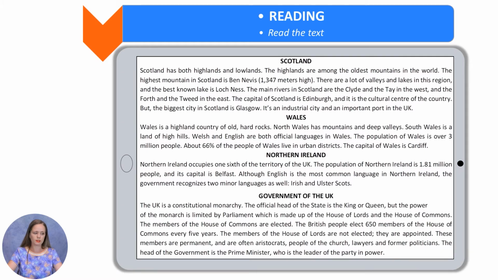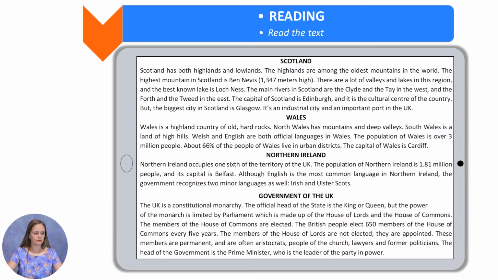The next one, Wales. Wales is a highland country of old hard rocks. North Wales has mountains and deep valleys. South Wales is a land of high hills. Welsh and English are both official languages in Wales. The population of Wales is over 3 million people. About 66% of the people of Wales live in urban districts. The capital of Wales is Cardiff.